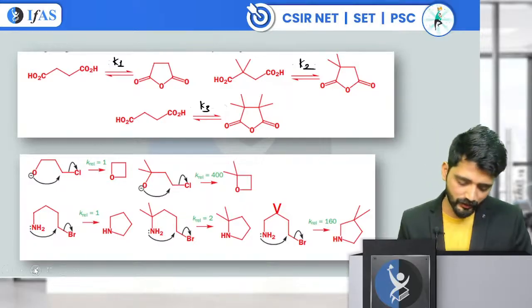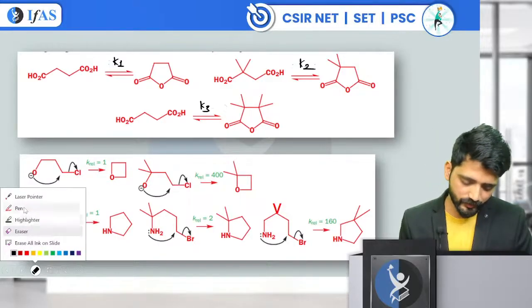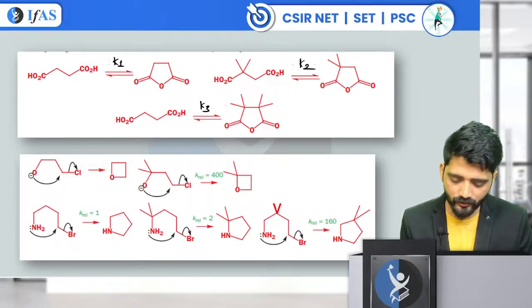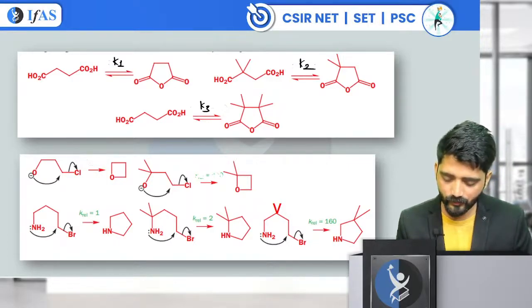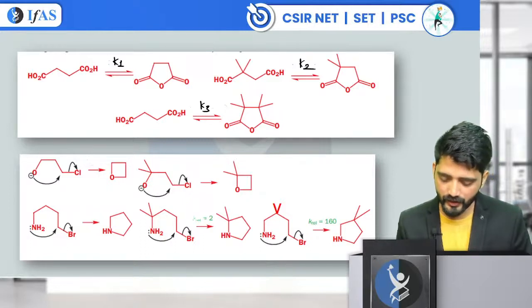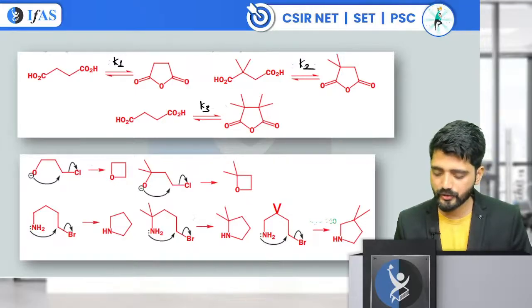And similarly, here also, can you tell me what is the order for K1, K2, and K3? In the first case, it was K1 and K2, and here we have K1, K2, and K3. So we have three questions again.